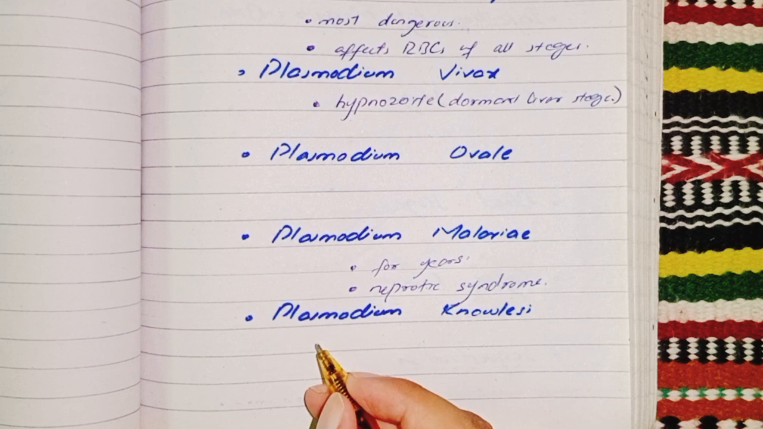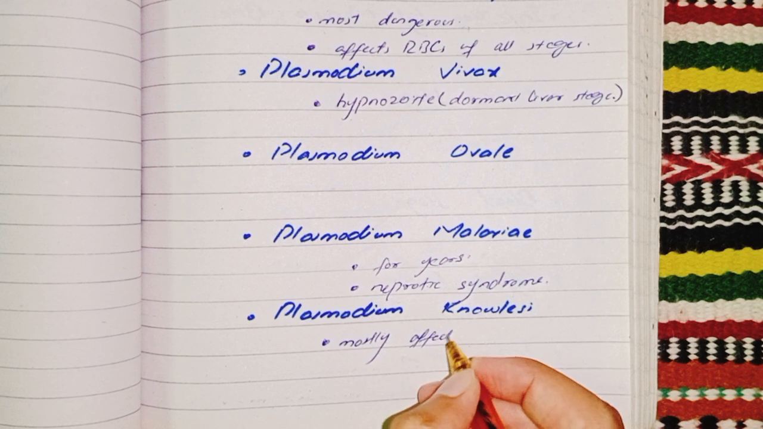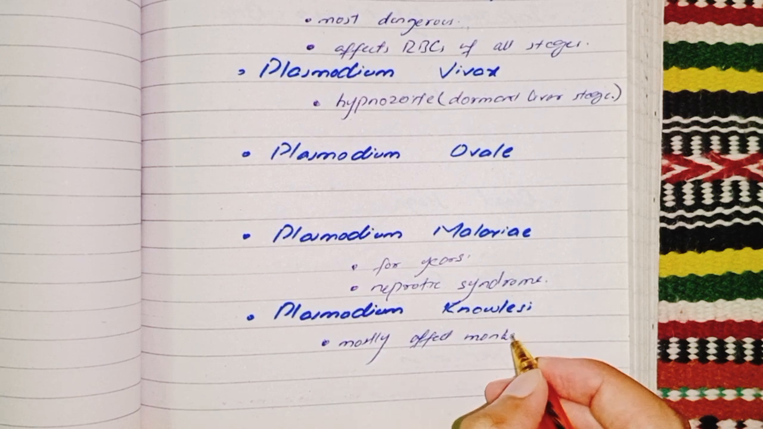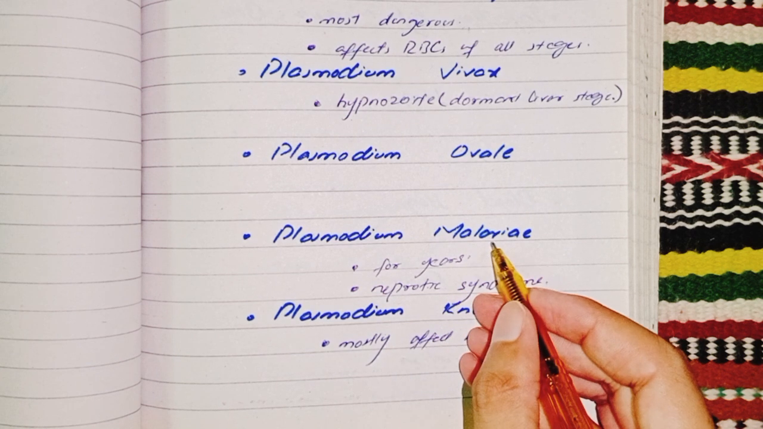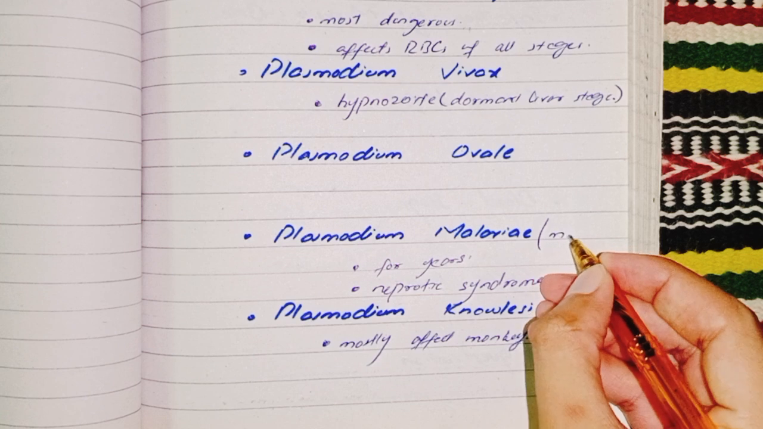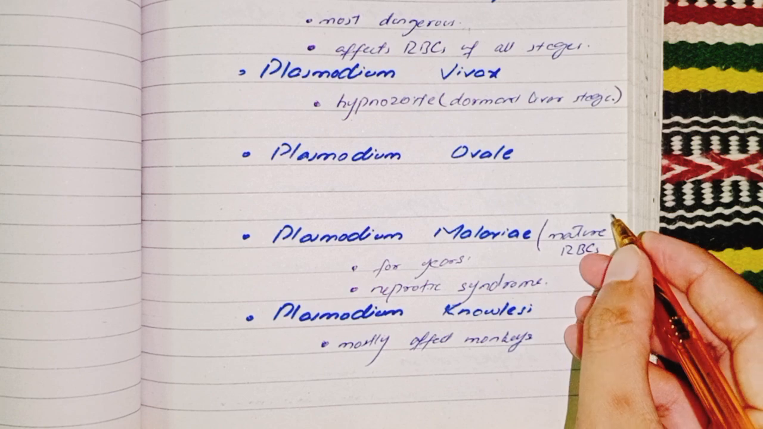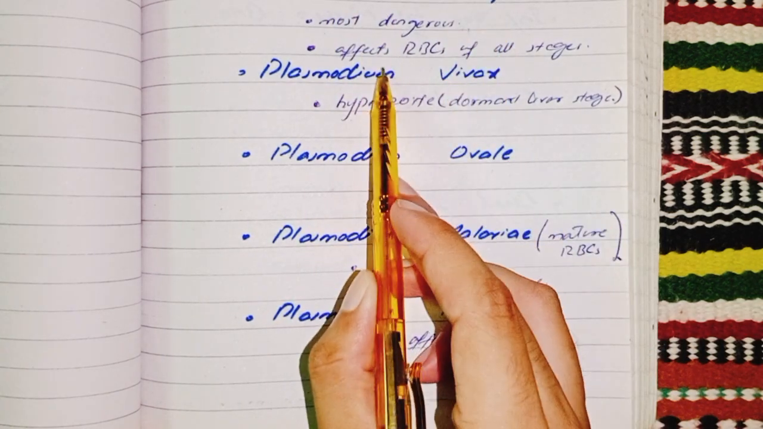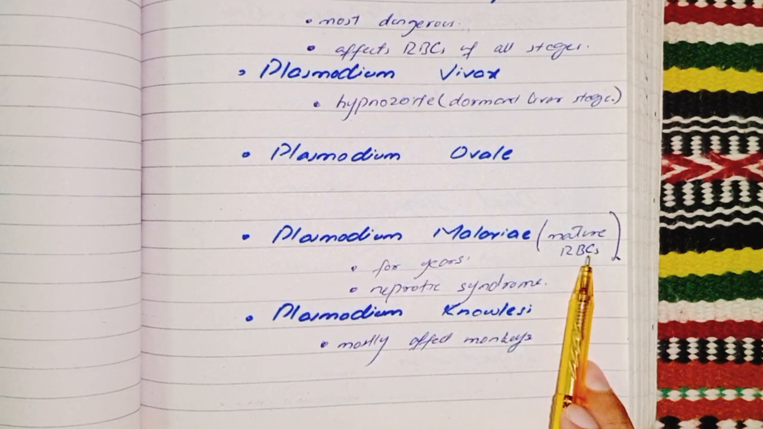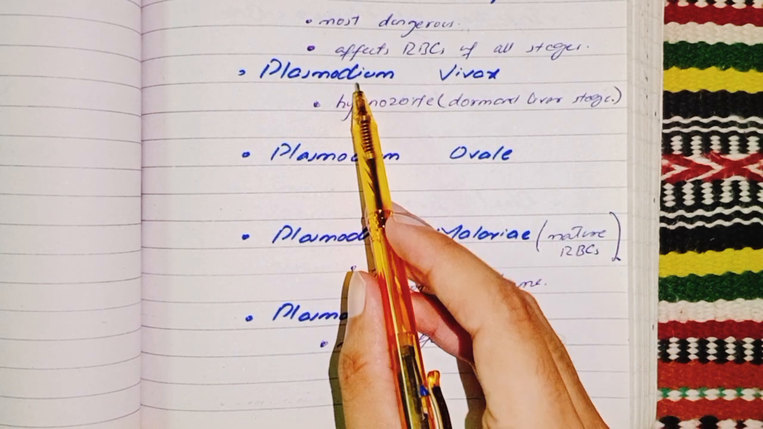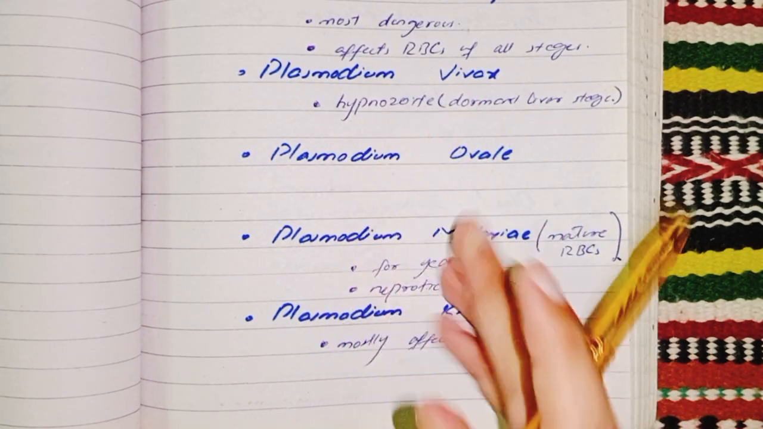Okay, it mostly affects monkeys. Plasmodium malariae only affects mature RBCs. Plasmodium falciparum affects all stages of RBCs, and Plasmodium malariae affects only mature RBCs. And you need to know that Plasmodium vivax and Plasmodium ovale contain the dormant liver stage, the hypnozoite.